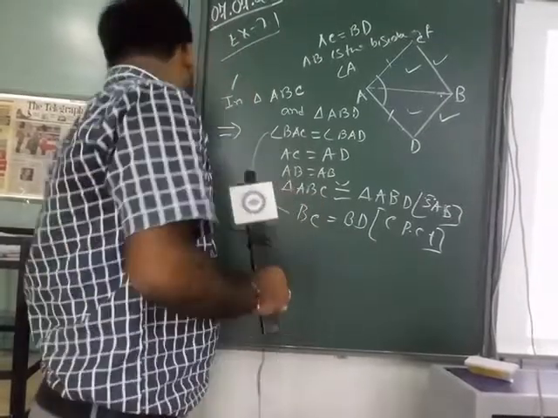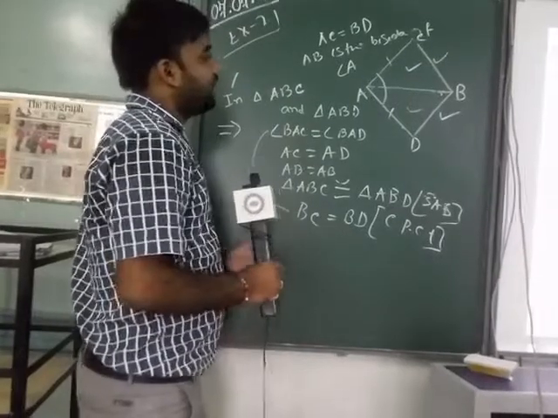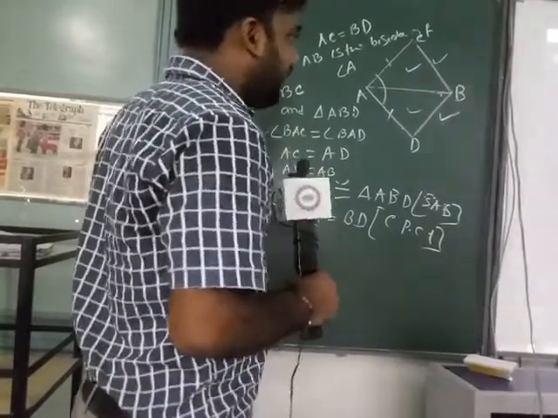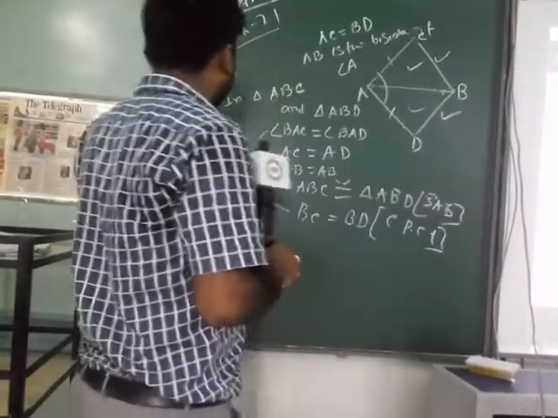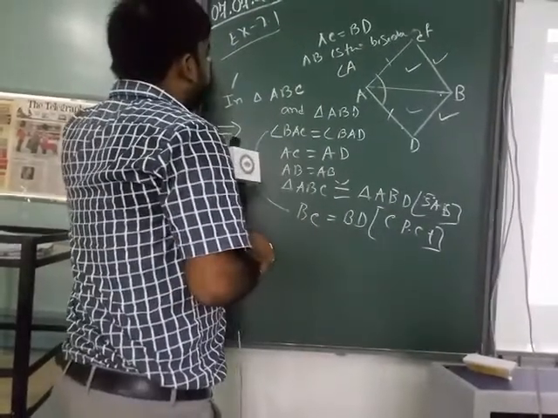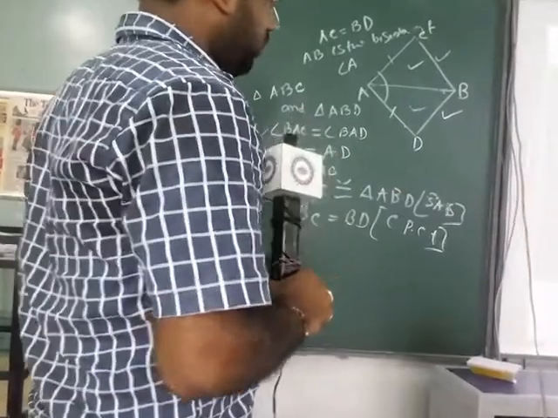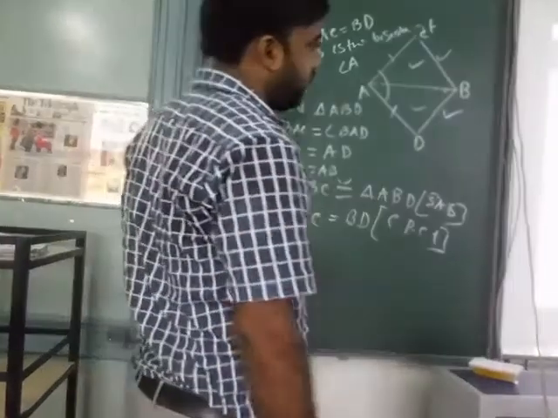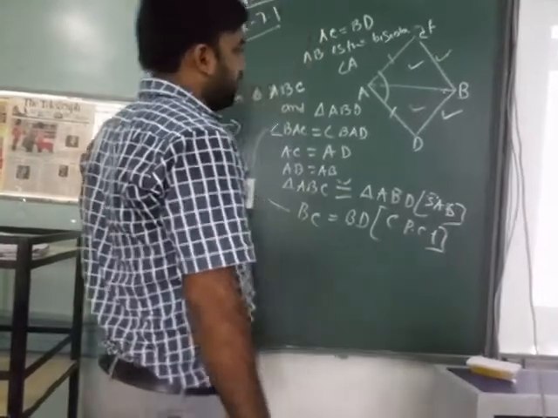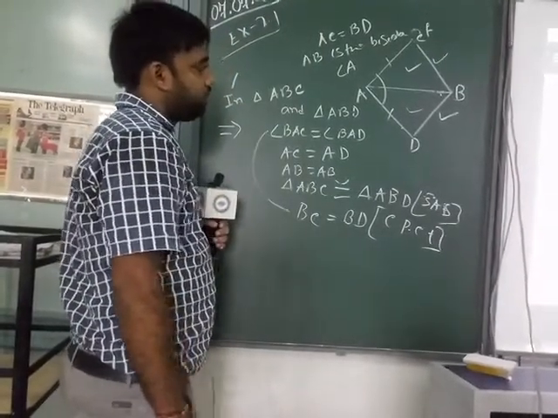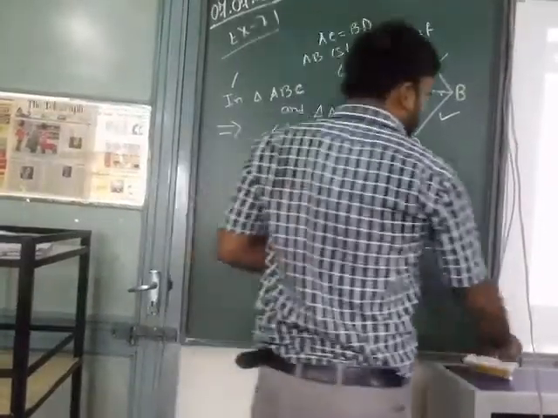So the last question is, what about BC and BD? They are equal. Next question. Students, if you have any doubt regarding sum number 1 of exercise 7.1, ask me now. Give your feedback in the chat box. No problem, sir. Okay, so I am moving on to the second question.